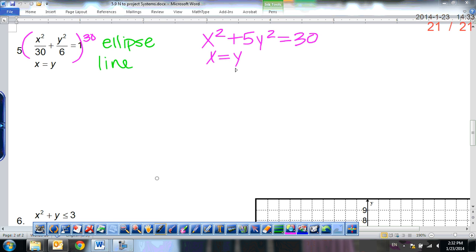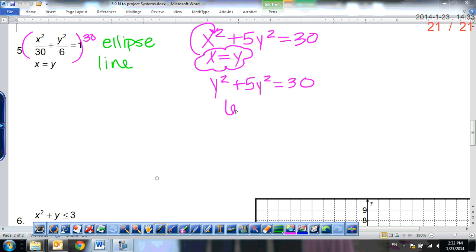And I have my other equation, x equals y. All right, so you can plug in here for whichever you want. You can either plug in for x or you can plug in for y. It definitely does not matter. But either way, you're going to plug in. So if I plug in for x here, I'm going to have y squared plus 5y squared is equal to 30.